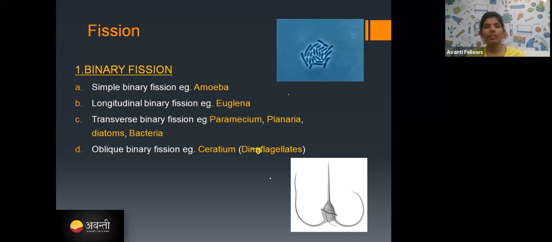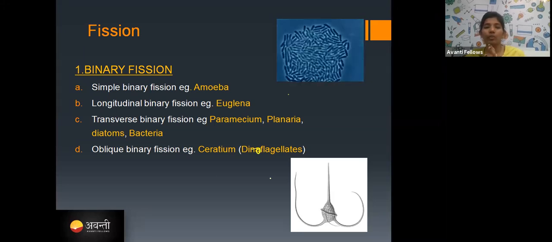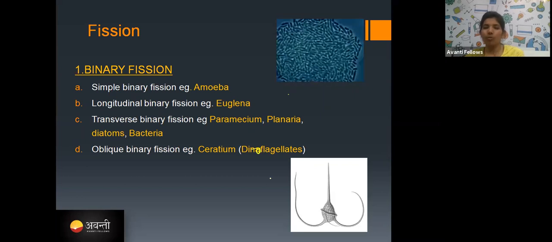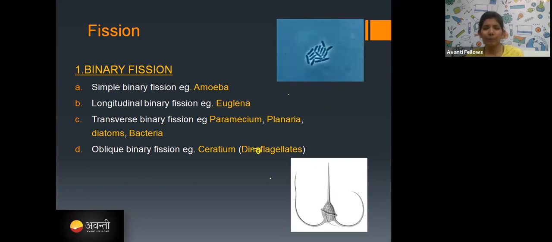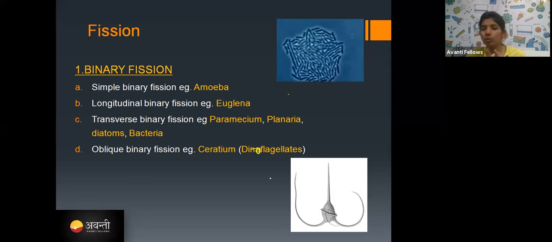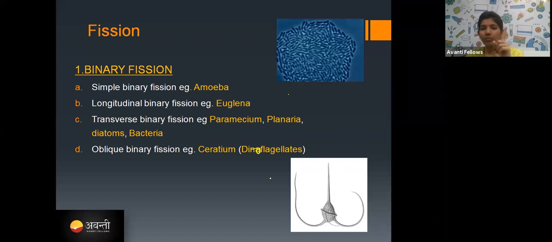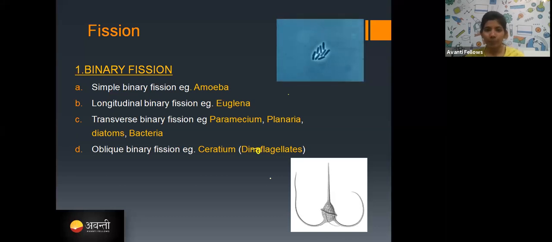Yes, fission means if there is one organism that is going to divide into two or four or six or eight, whatever may be the number, but based on the number we have two types of fission. One is binary fission, another one is multiple fission. So what happens in binary fission?